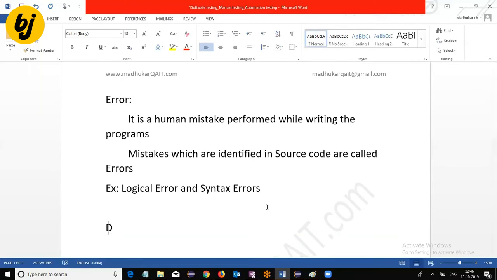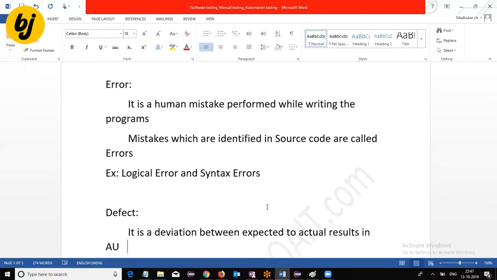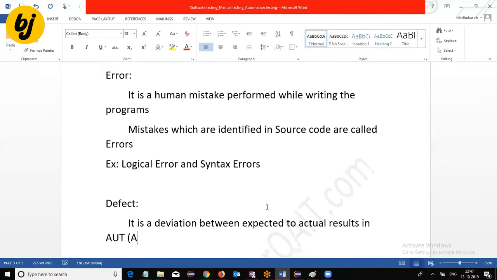Then defect. What does defect mean? It is a deviation between expected and actual results in AUT. AUT means application under test. Let us see an example.